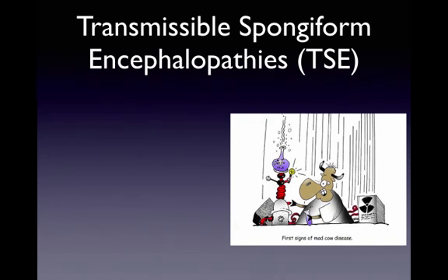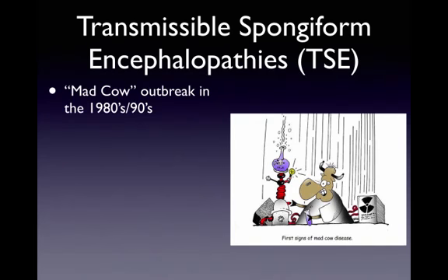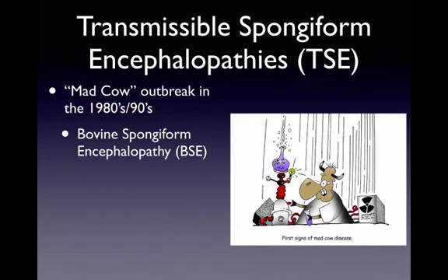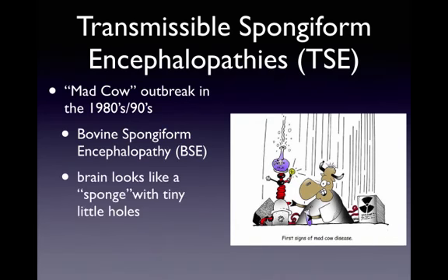When mad cow first made the news in the 1980s and 90s, it brought attention to another type of brain disorder. This one's caused by a contagious disease called transmissible spongiform encephalopathy. The outbreak of mad cow was actually caused by bovine spongiform encephalopathy. This disease results in a brain that has tiny little holes, so when you look at it on a slide, it looks like a sponge or Swiss cheese.